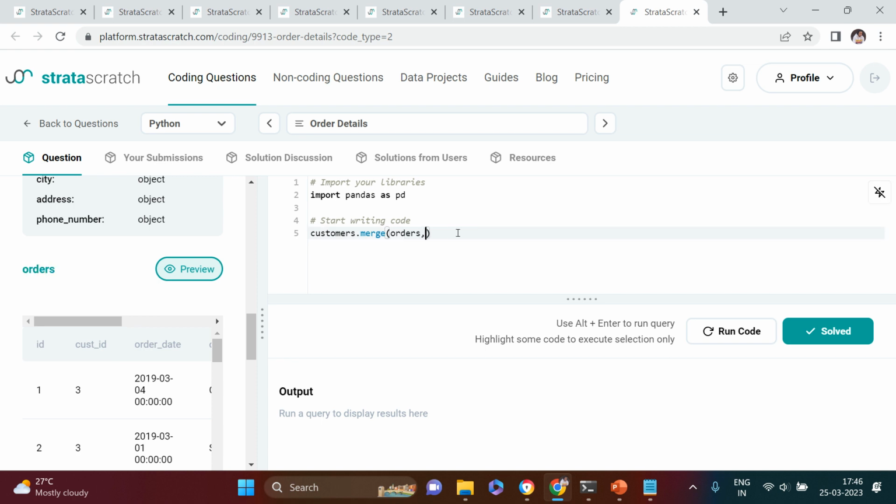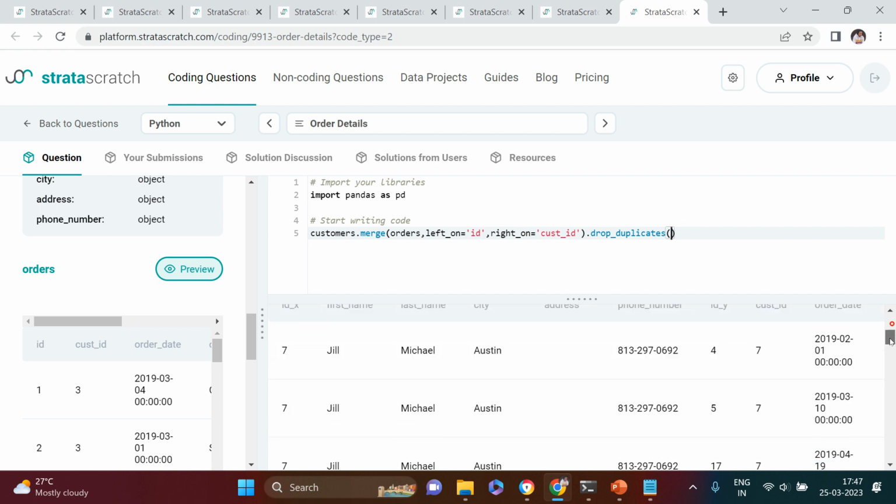Left on ID and right on cost ID. Here I'm doing an inner join, so that whatever is common in both data frames will come out of it. And for that purpose, like I always do, I would say remove duplicates.